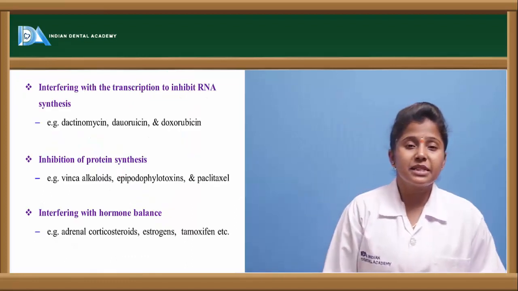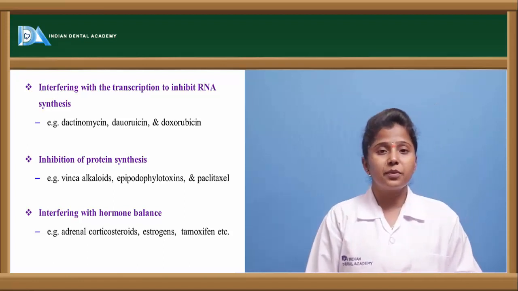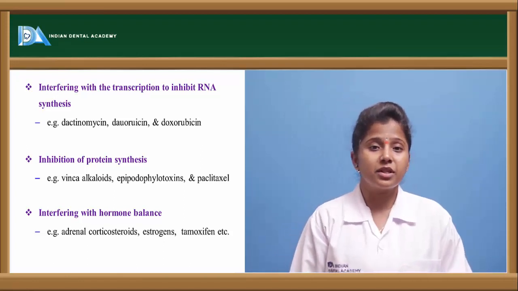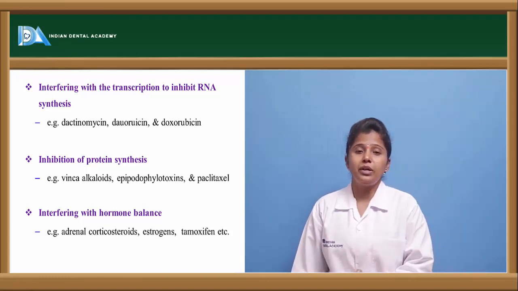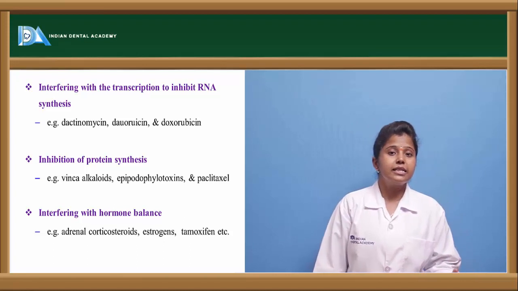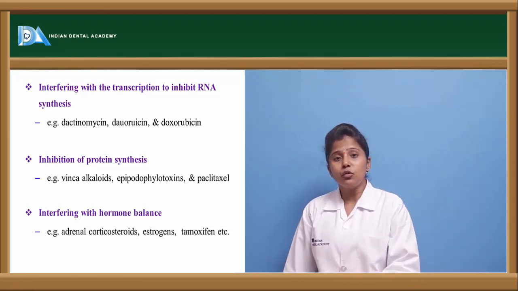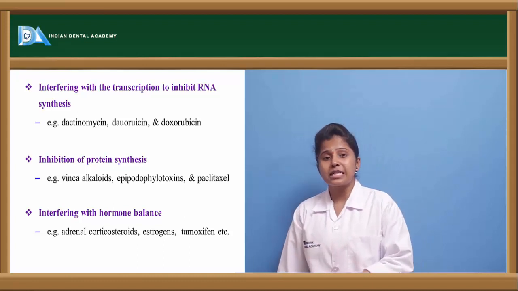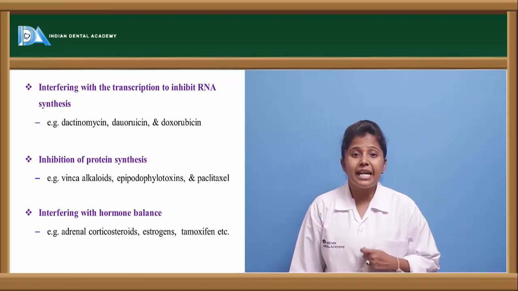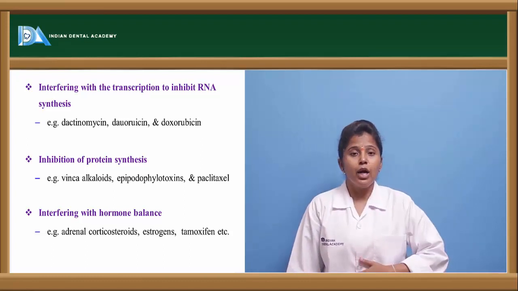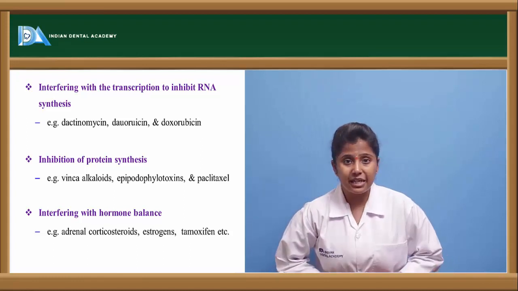The other mechanism is interfering with the transcription procedure in order to prevent RNA synthesis. Transcription is a process where the DNA is copied into RNA. So the DNA has to replicate and be converted to RNA, and through RNA the ribosomes are synthesized. Ribosomes are the cell organelles which aid in protein synthesis in the body. Once the proteins are formed, then only cell formation takes place.